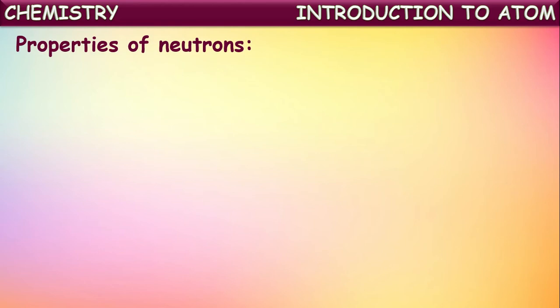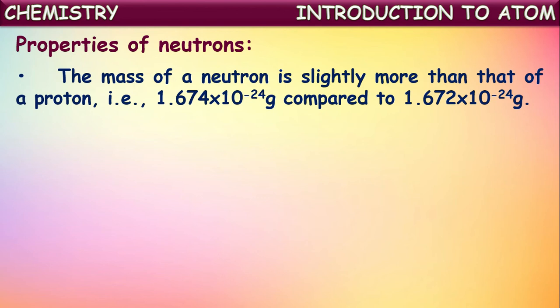Now let us see the properties of neutrons. The mass of a neutron is slightly more than that of a proton. In general, we say the masses of proton and neutron are nearly equal, but to say accurately, the mass of a neutron is slightly greater.